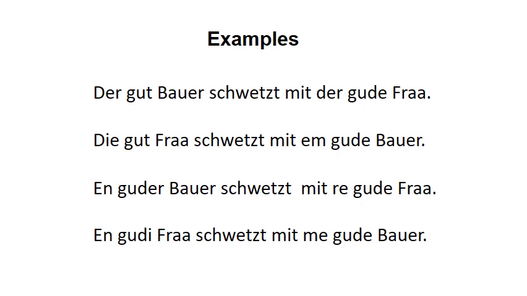So one way to learn things like this, you can study the tables, you can practice them. You can also create sample sentences that kind of freeze the forms. And you're like, oh, what's the weak declension dative? Well, you might be able to remember the sentence more easily. Da gut Bauer schwätzt mit da guda Frau. If you remember that, you'll remember, oh, da guda Frau, da guda is how you make the feminine dative singular.